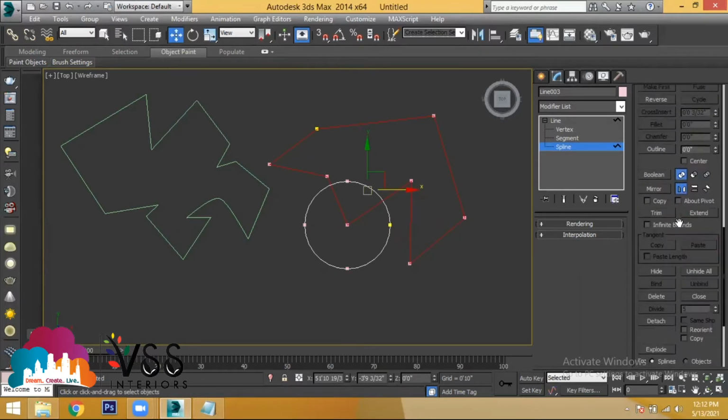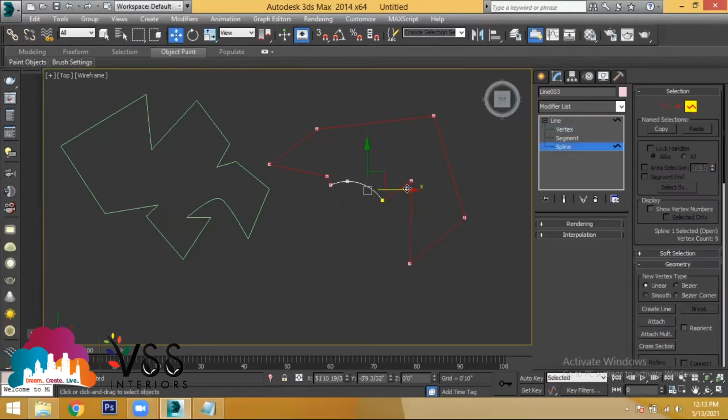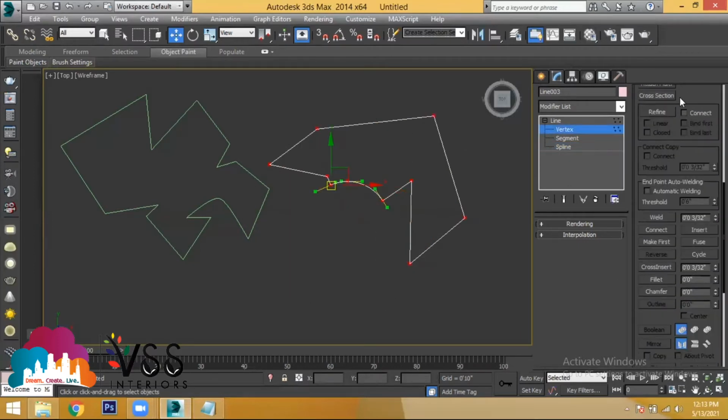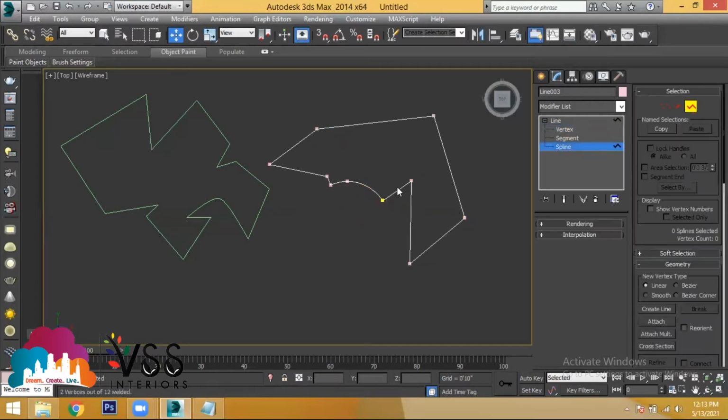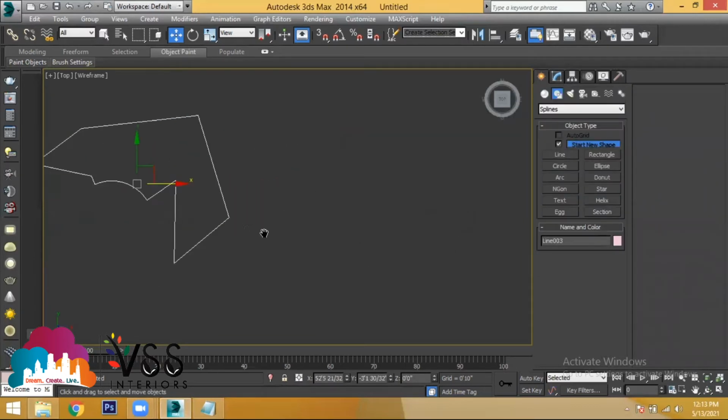Now you can go to the trim tool and try to trim the portions. Either this shape becomes like this, or you can convert it into a different shape also. Now let's see. Go to spline and try to select: this is different and this is different. Go to vertex and, after using trim, select all the endpoints and use the option called weld. Then you will find the single selection. Clear? Any doubts? You can create different shapes.